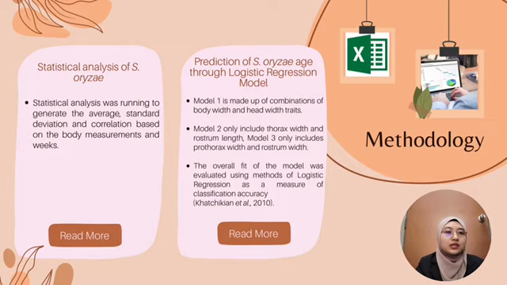The age by week data was analyzed using the logistic regression model in Excel to determine the relationship between the multinomial response and the collection of explanatory factors, including the morphological characteristics of Cytopylase origin. In this work, 20 Cytopylase origin were used for the model development. 3 different models were tried. Model 1 is made up of a combination of body width and head width traits. Model 2 only includes the thorax width and rostrum length, while Model 3 only includes prothorax width and rostrum width. The overall fit of the model was evaluated using the methods of logistic regression as a measure of classification accuracy.